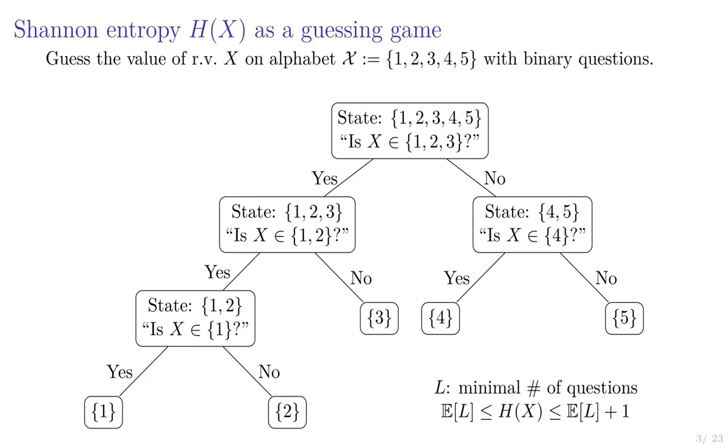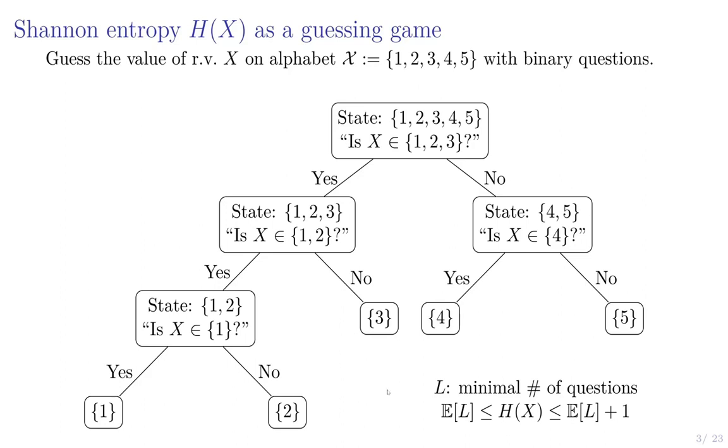So the motivation will be through the Shannon entropy, which you can see is related to a guessing game. This might be familiar to you, but I'll just go through it quickly. A game will be to guess the value of a random variable x on some alphabet, which in this example is just 1, 2, 3, 4, or 5, with binary questions. So you can ask, is x in some subset of 1, 2, 3, 4, 5? We might start with, is it in 1, 2, and 3? If yes, we've narrowed it down to 1, 2, and 3, and we ask, is it in 1 and 2? If no, then we know it's 3, and we're done.